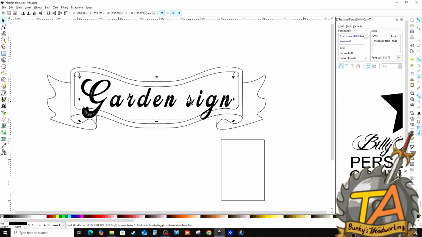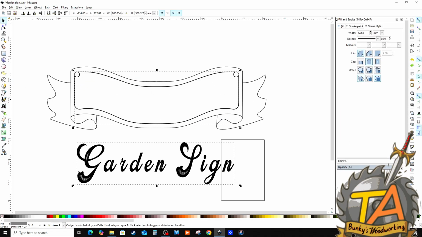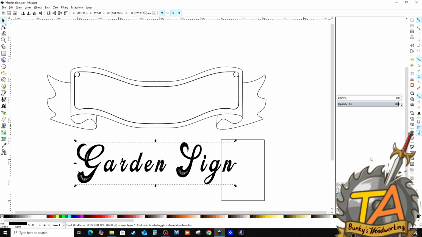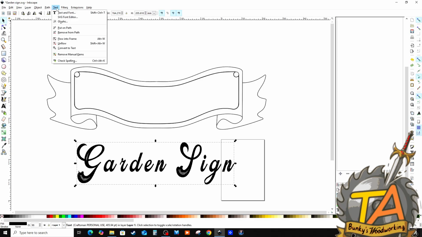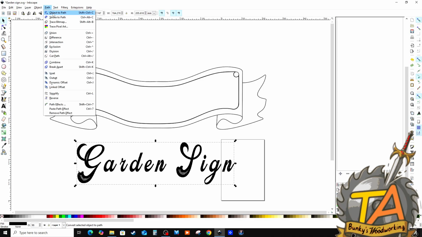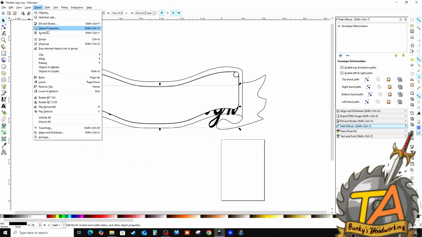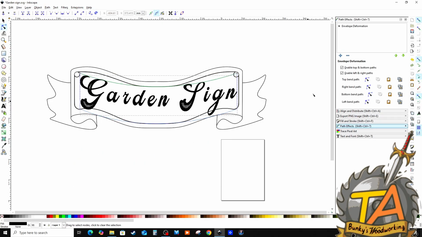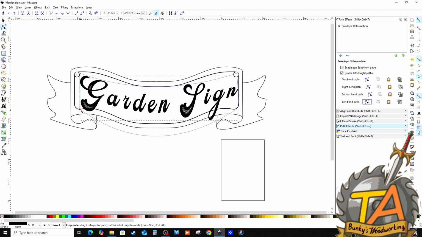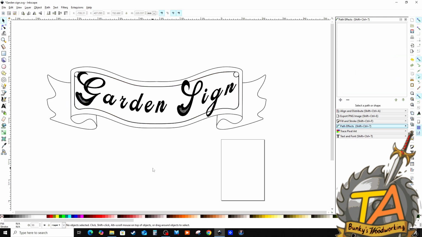I found some very pretty text. I then had to select the text, then go to Path, and then Object to Path. Then I select Path Effects and Envelope Deformation. This gives me 4 control points on a vectorized object to stretch and scale it the way I'd like.